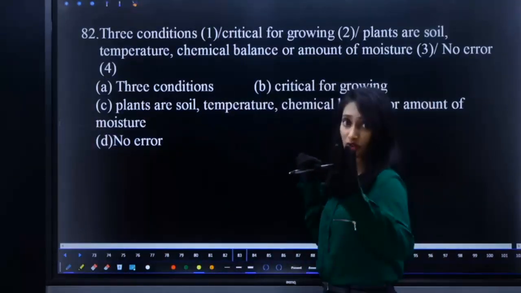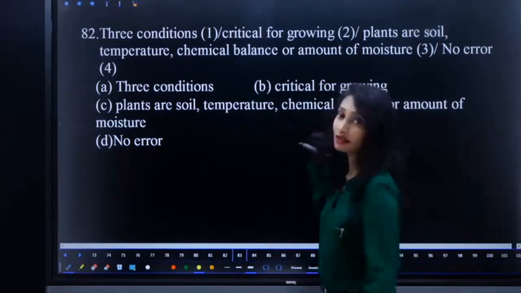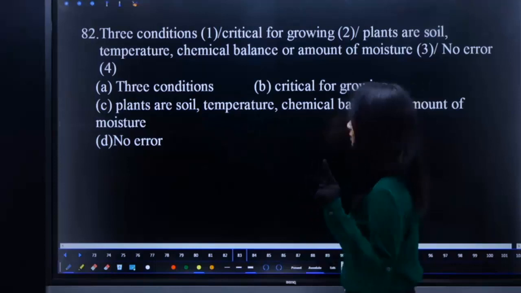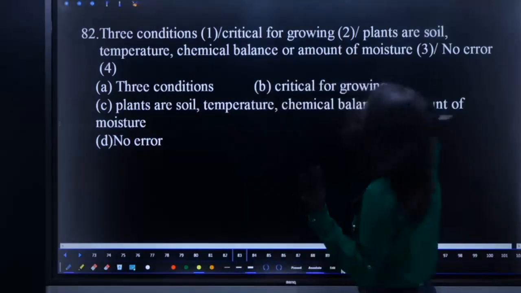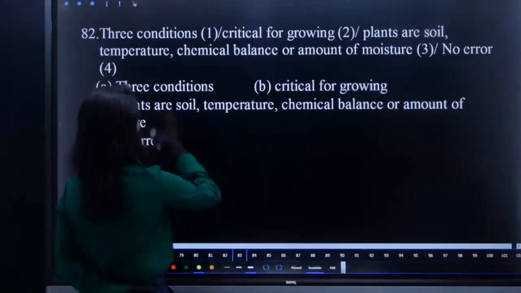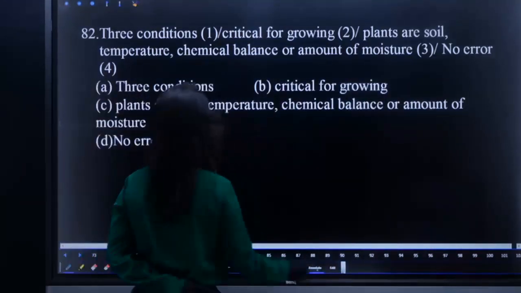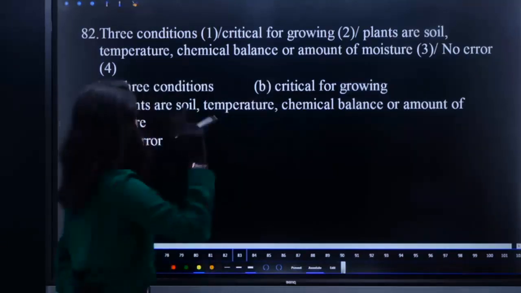82. Three conditions critical for growing plants are: 1. Soil. 2. Temperature. 3. Chemical balance or amount of moisture. What is the error? Soil is the first one, second one temperature.